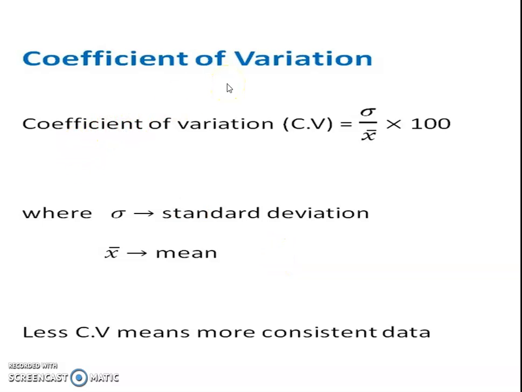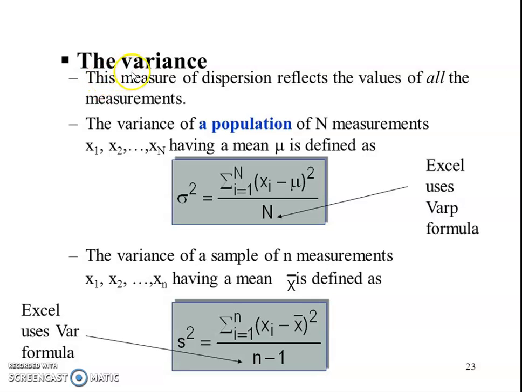Coefficient of variation is important. CV is equal to sigma upon x bar into 100. Sigma is the standard deviation, x bar is the mean, and less CV means more consistency of the data. Now, the variance, these measures of dispersion reflect the values of all the measurements.